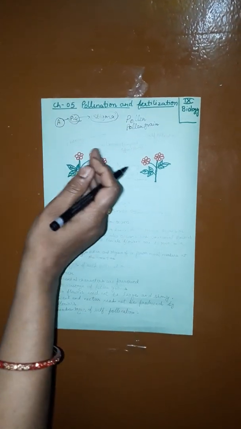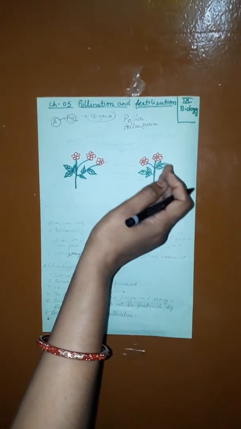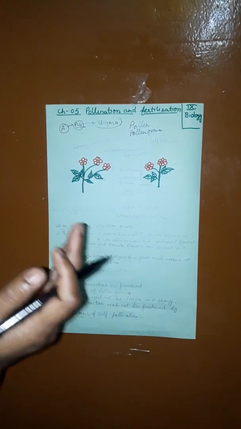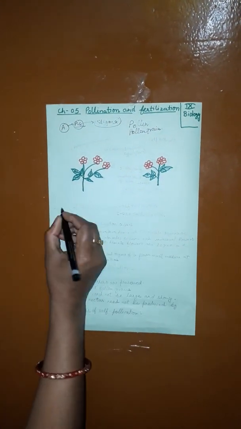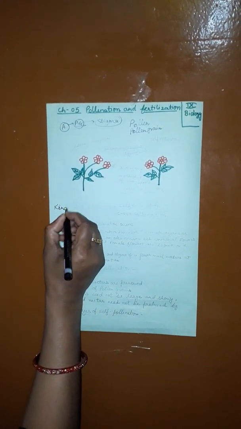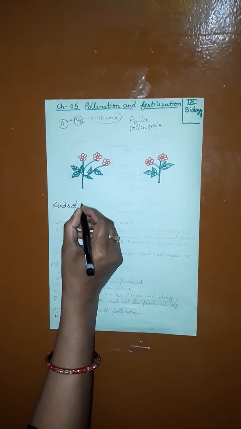Now all pollen must reach the stigma. It may happen in three principal ways, or three types of pollination occur. First is autogamy, second is geitonogamy, and third is allogamy. Basically, pollination is of two types. Kinds of pollination.